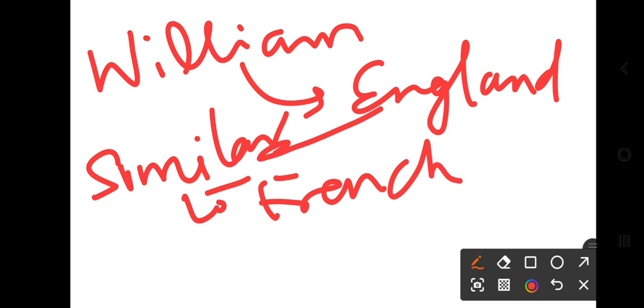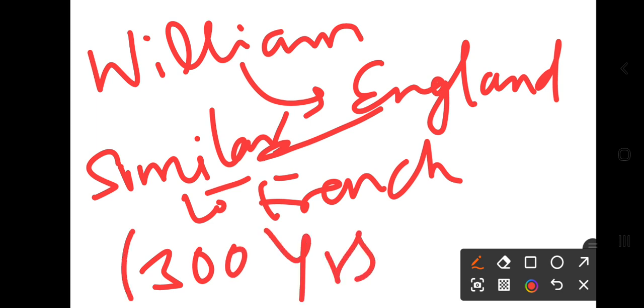And then he ruled there for 300 years. So these people ruled there for 300 years. Because of this language, they brought French with them, because they came from modern France.